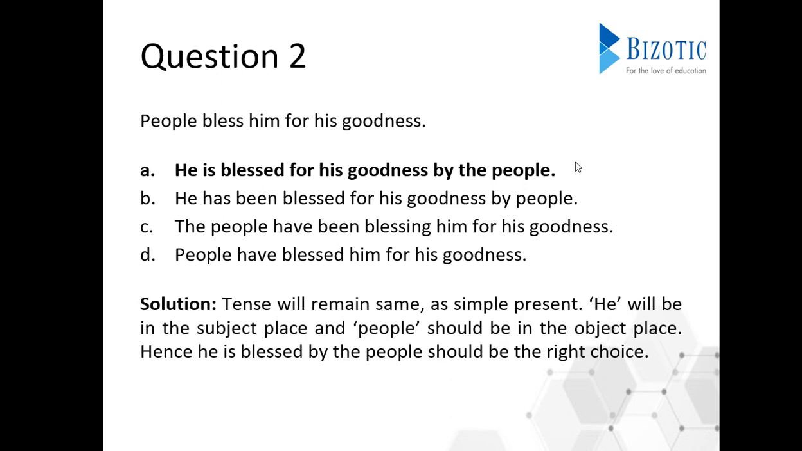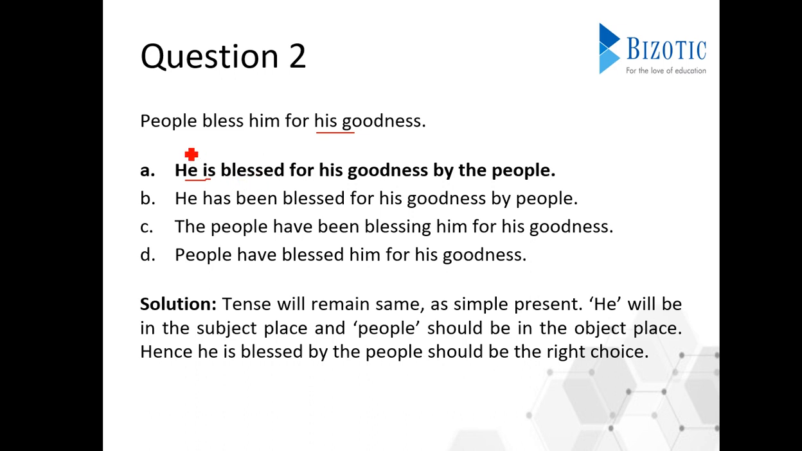And they say that the answer is A. So let's check how that is given. Tense will remain the same as simple present. So in this question, there will be no changes in the tense form because it is in simple present. So the answer will also be in simple present. And he will be in the subject place. So here, people bless him for his goodness. So in the subject place, he is fixed. No need to change anything of that sort.